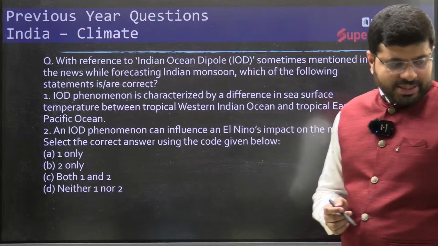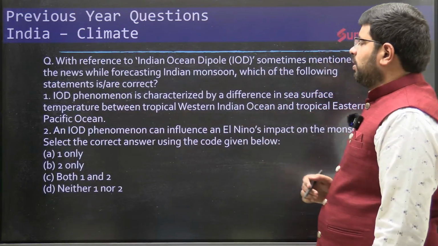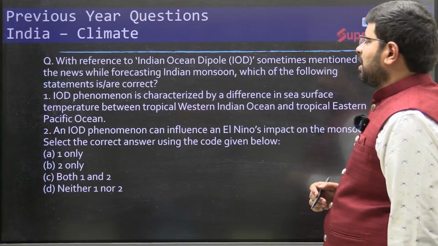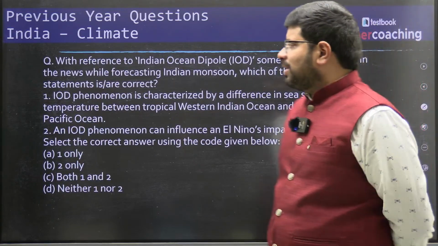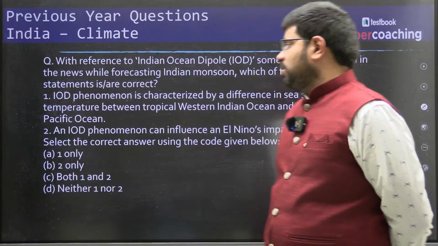With reference to the Indian Ocean dipole, sometimes mentioned in the news while forecasting India's monsoon, which of the following statements are correct?